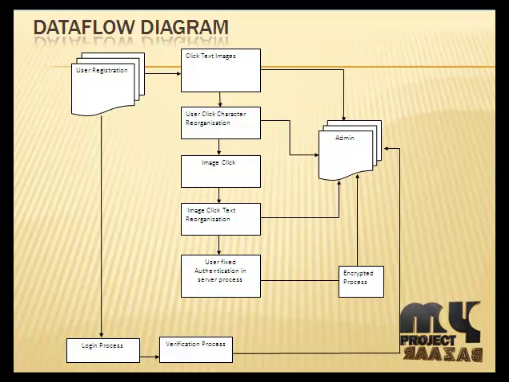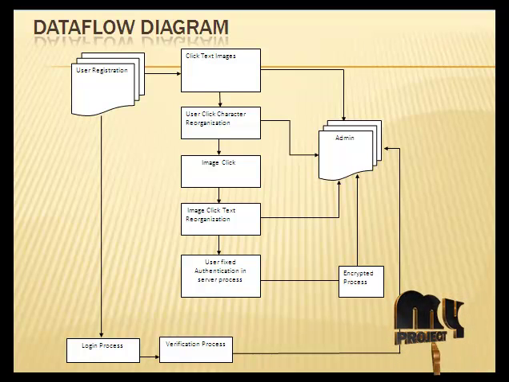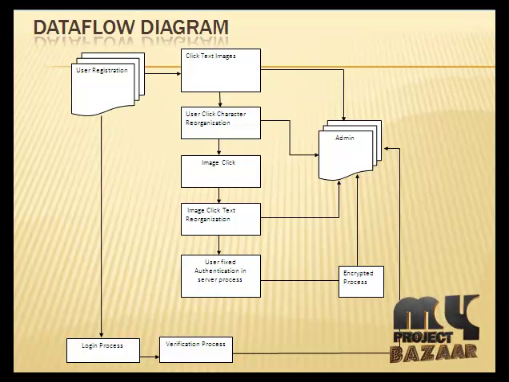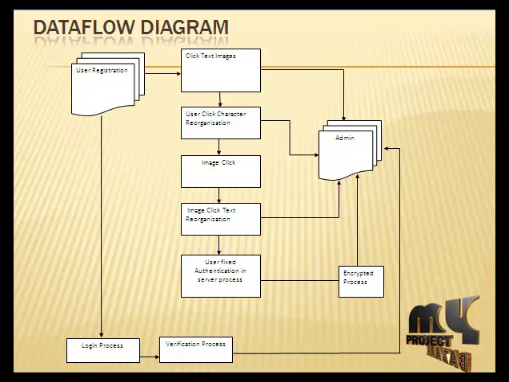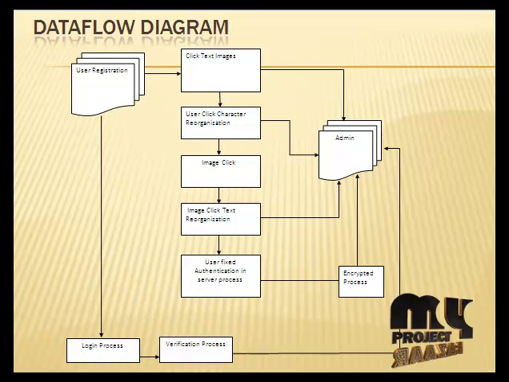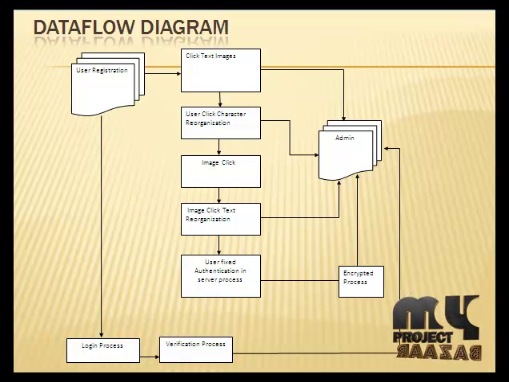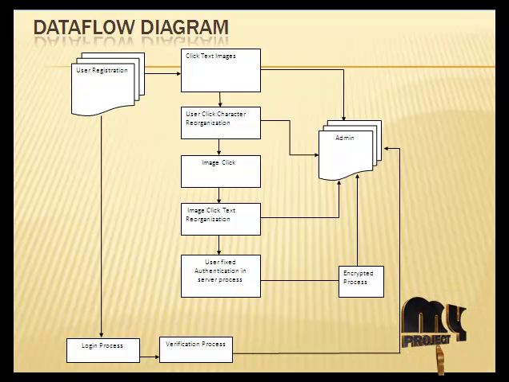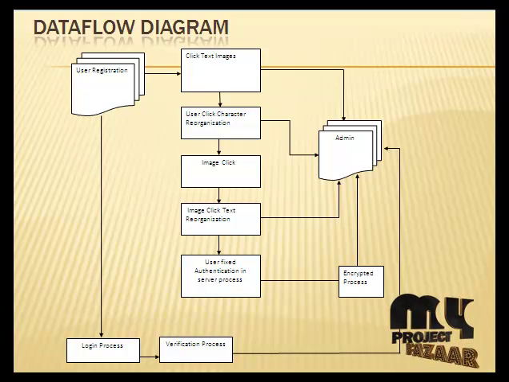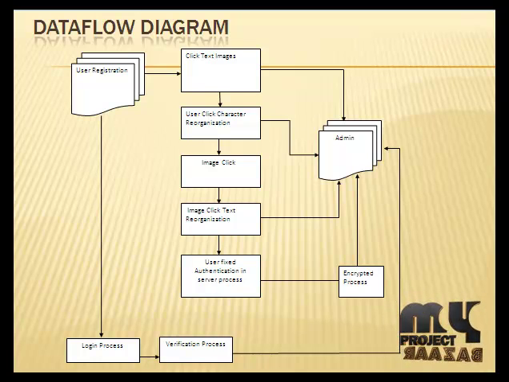In click text images, characters can be arranged randomly. In entering a password, the user clicks on this image, the characters in her password in the same order. Its hash is then calculated and compared with the stored hash. Authentication succeeds only if the two hash values match. In this process, we are using two algorithms: one is hash and the other one is salt algorithm.